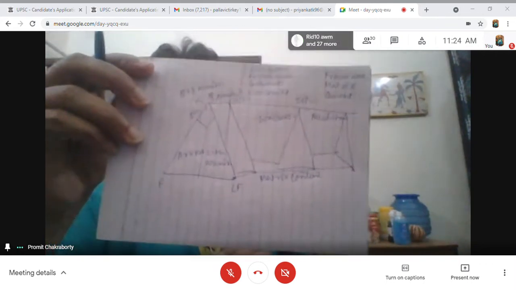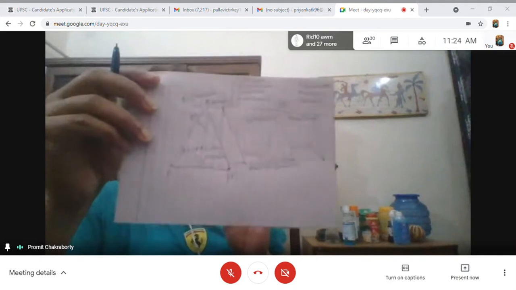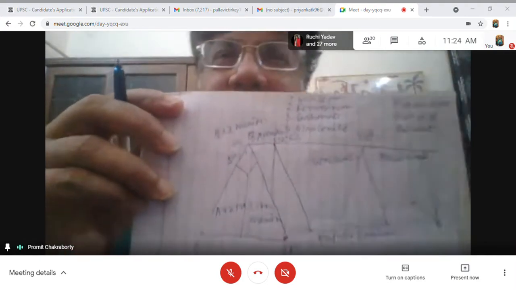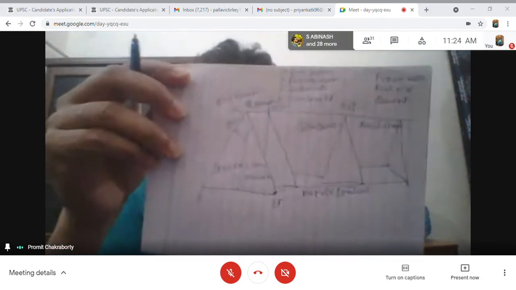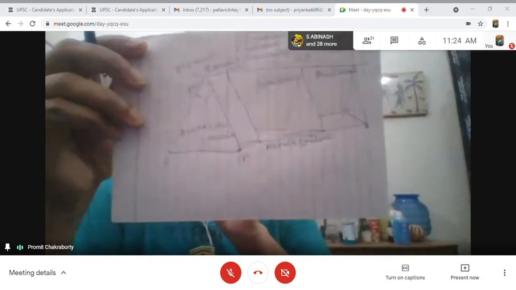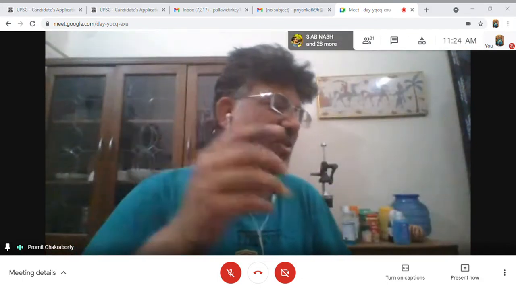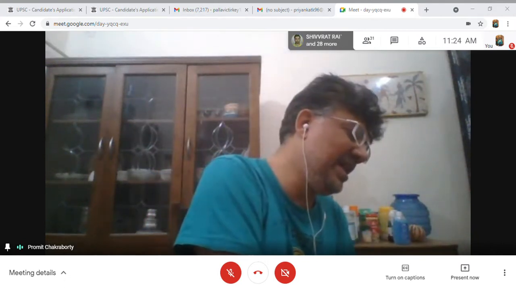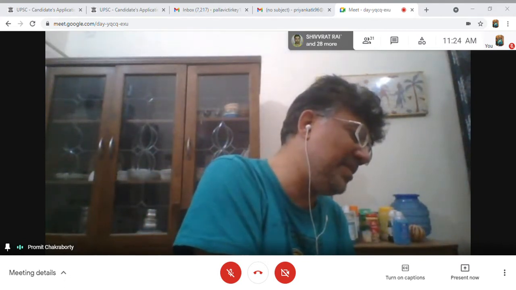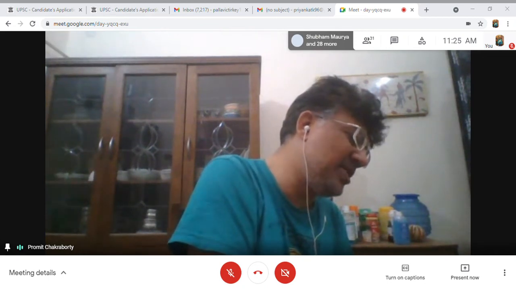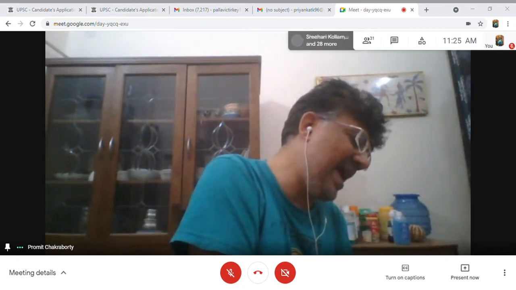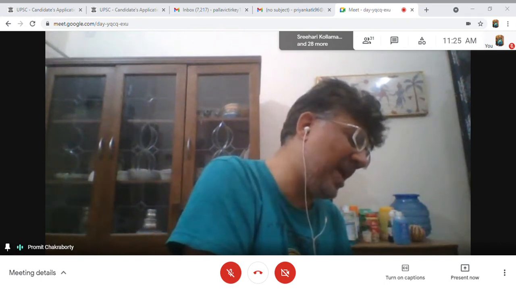Okay. Now, can we get a quartz arenite as a first cycle sediment? No. We cannot have a quartz arenite as a first cycle sediment, because if we start with a granite, the granite will first give you an arkose, then a subarkose, and finally a quartz arenite.